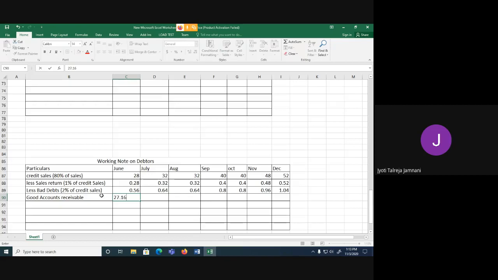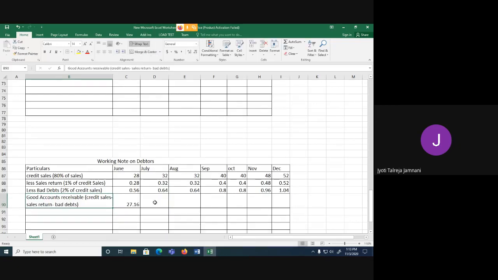Are you getting the logic? If you want, you can write. I'll write in bracket how we are getting it. Credit sales minus sales return minus bad debts. When I do this, I'll get my good sales.